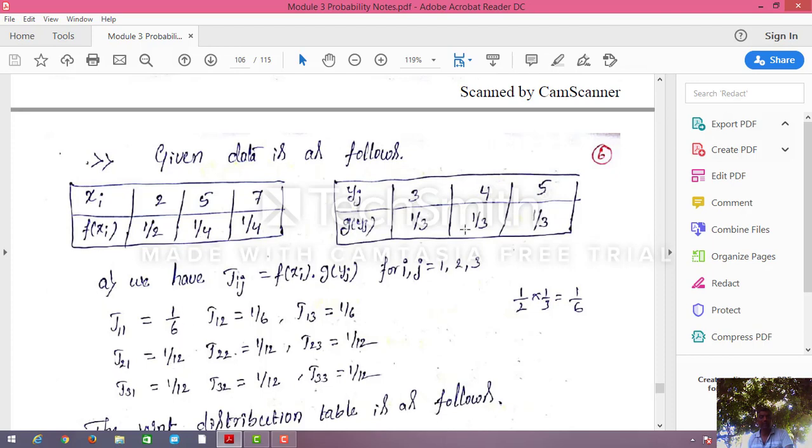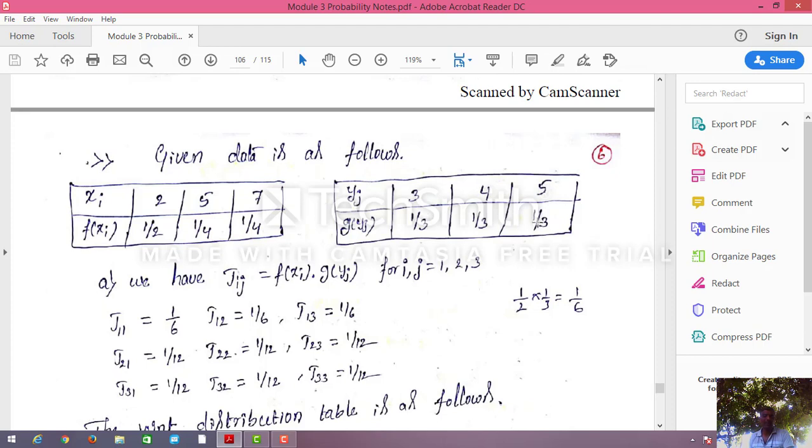J22 is 1 by 12, and J23 is 1 by 12. Next, J31 means x3 into y1, that is 1 by 4 into 1 by 3. Similarly J32 and J33 are 1 by 4 into 1 by 3.